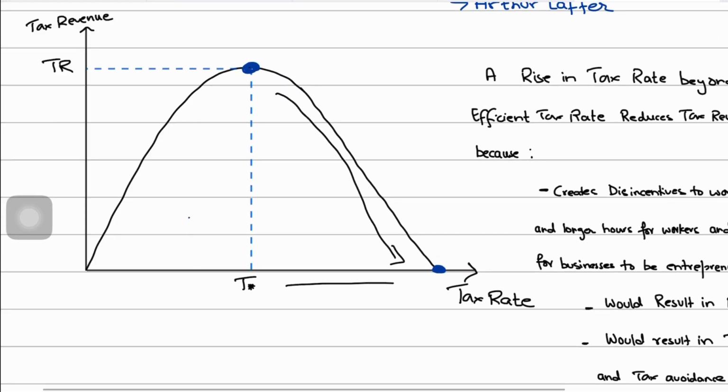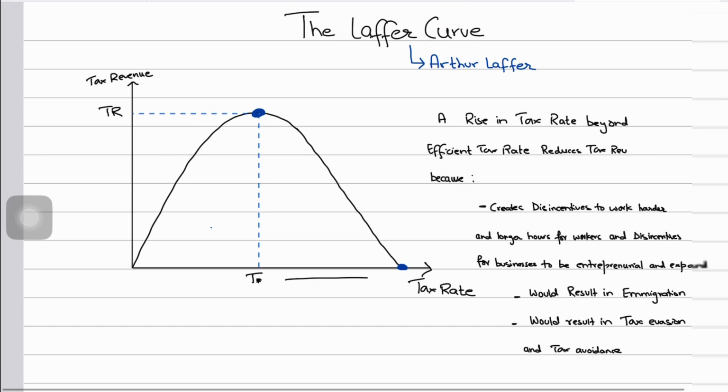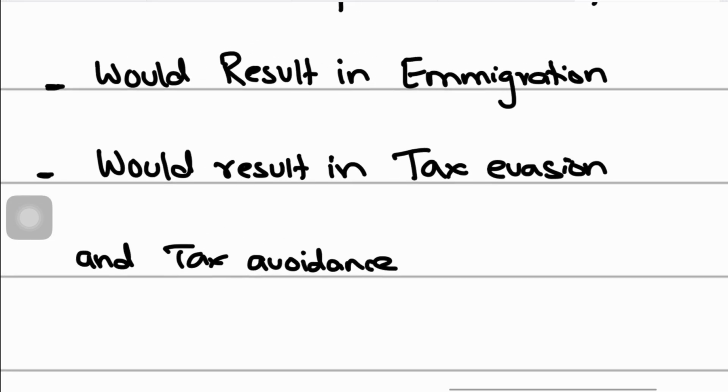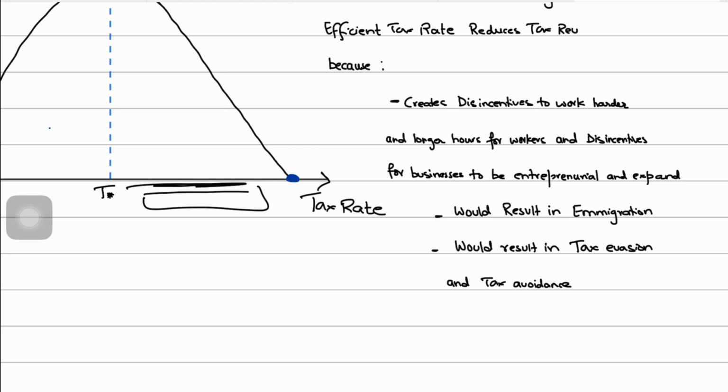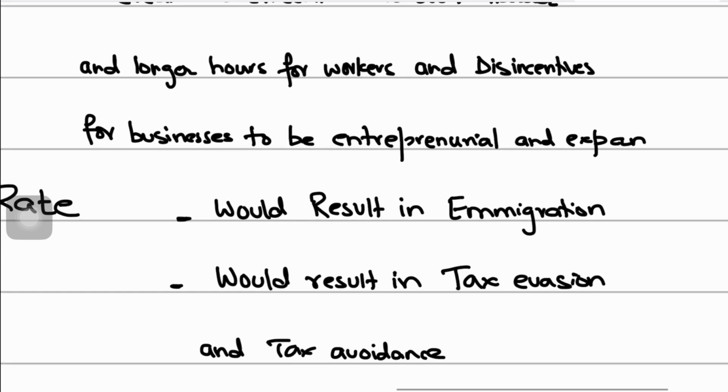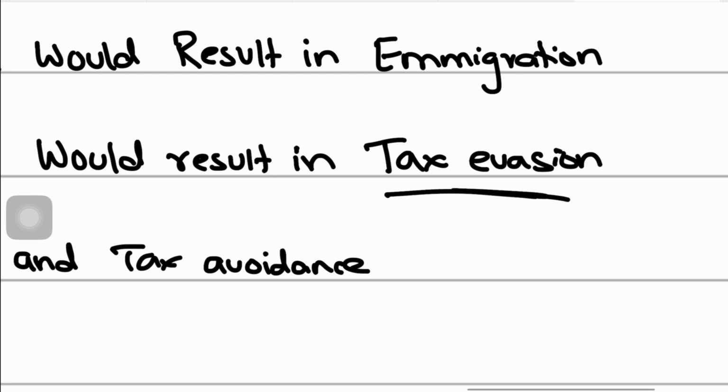Citing emigration is another reason why this would happen, right? Laffer also argued that very high tax rates, in this region, would promote activities such as tax evasion and tax avoidance, hence reducing the overall tax take, that is the total tax revenue collected by the government.